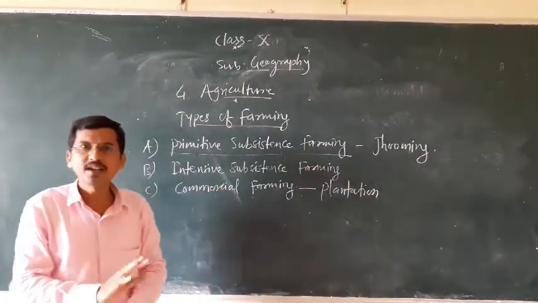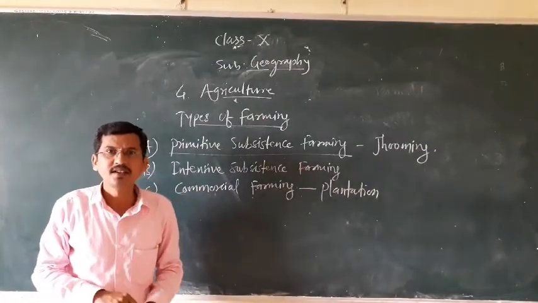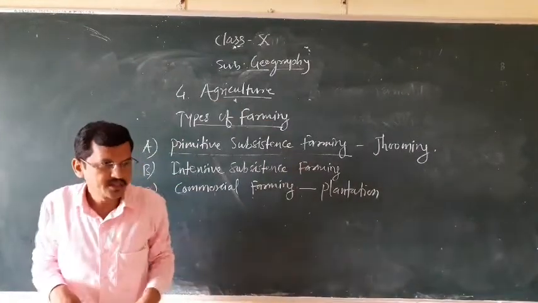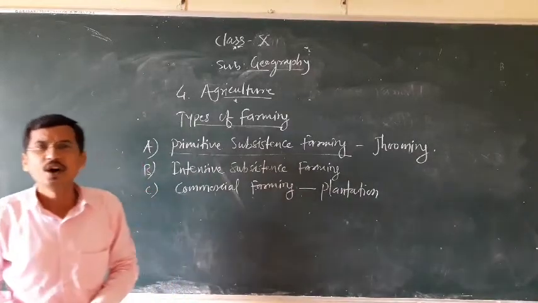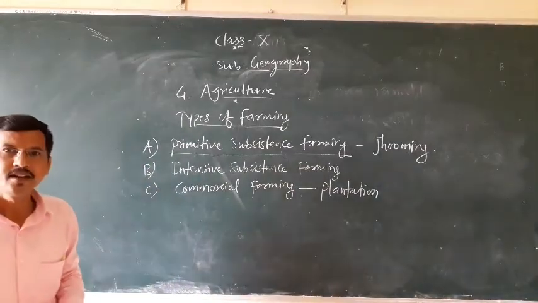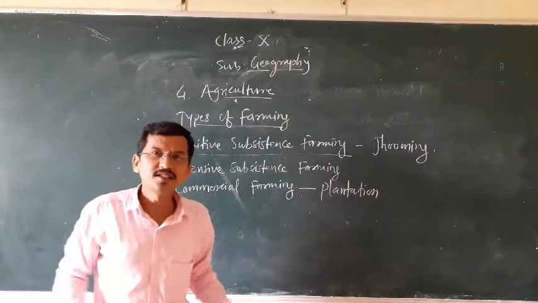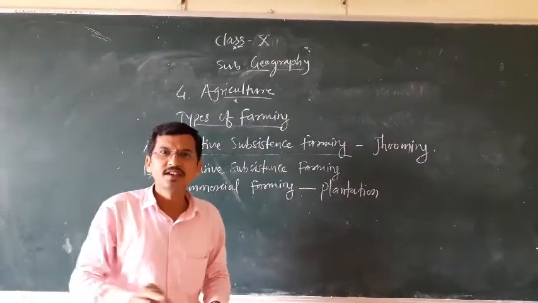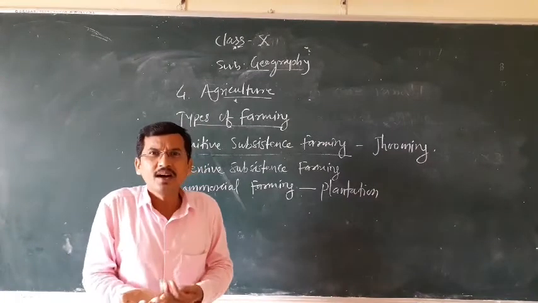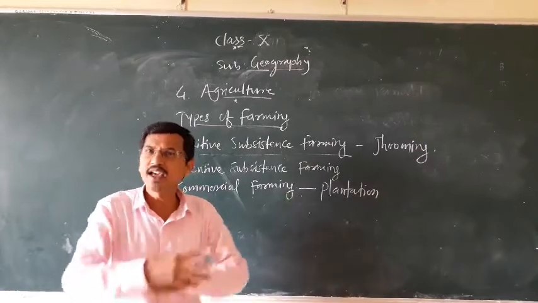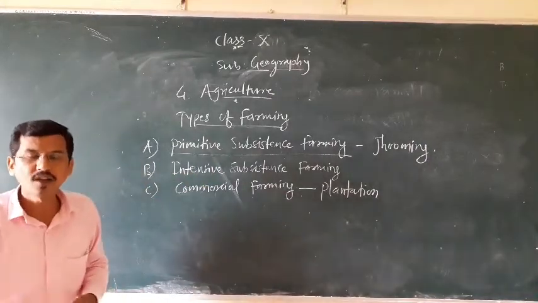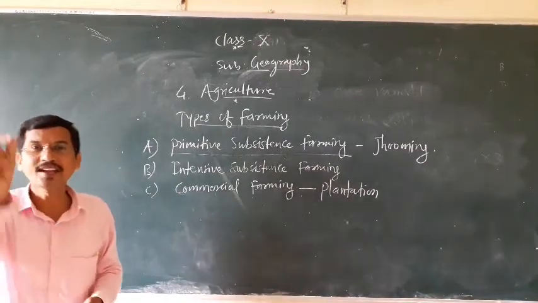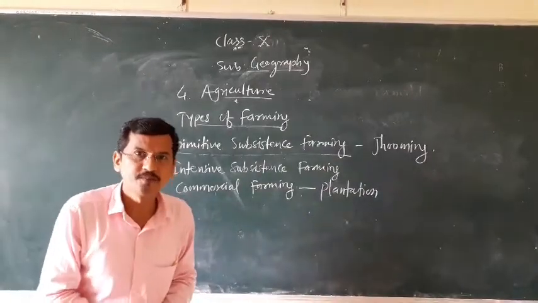They cut the trees and other things from the forest area in a particular place. After cutting the trees, the leaves, the branches, the broken branches and the sticks, they burn it all, and whatever ash is found, that ash is used as manure.